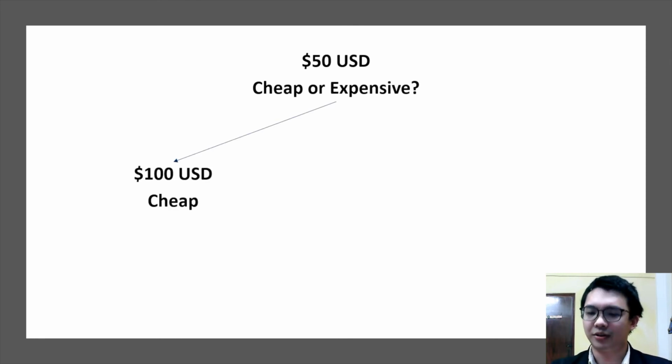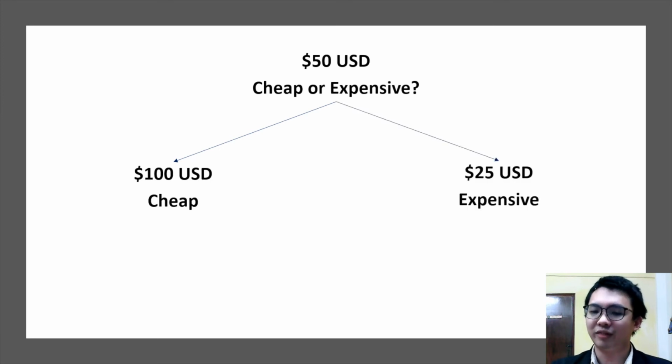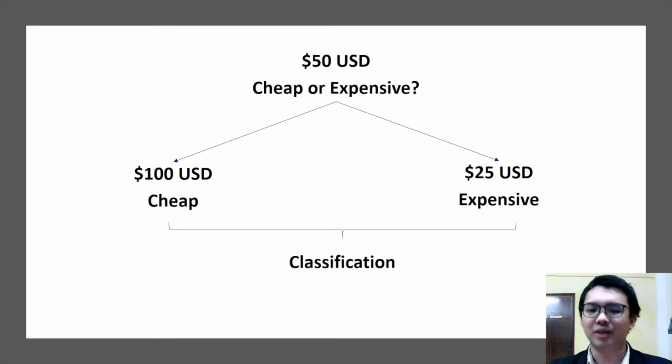If we compare it with $100, it is cheap, but if we compare it with $25, it is expensive. So instead of knowing the real price itself, we want to know the price range, so this leads us to the classification problem, and to achieve this, we need to discretize the price, which is the output.